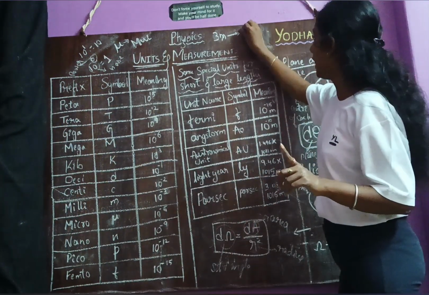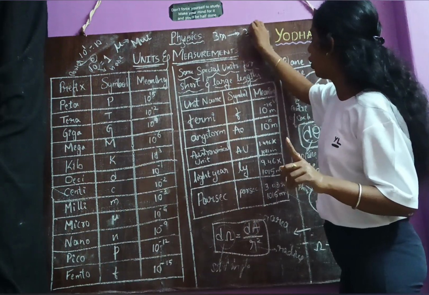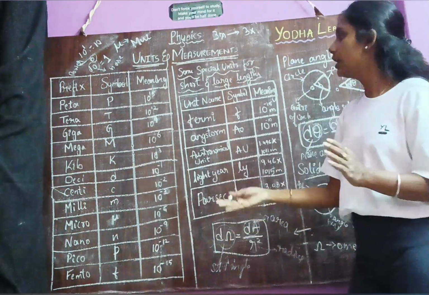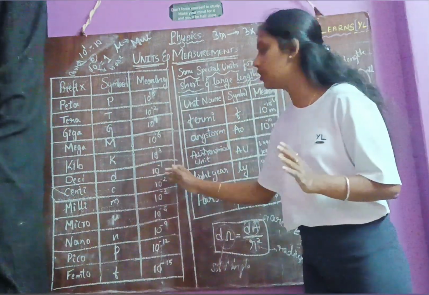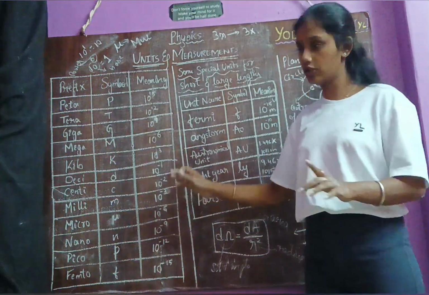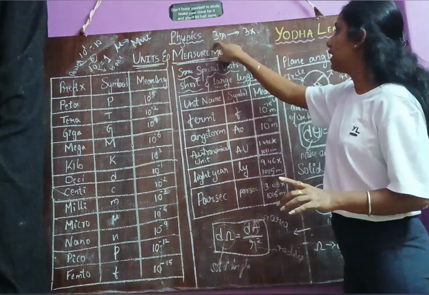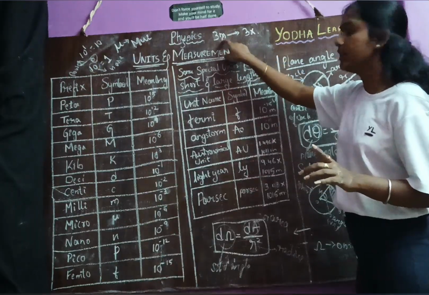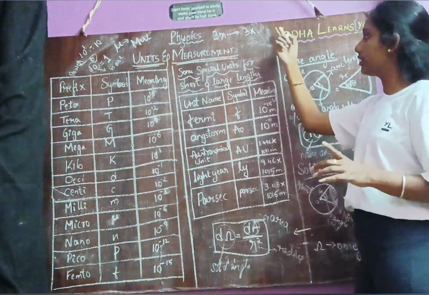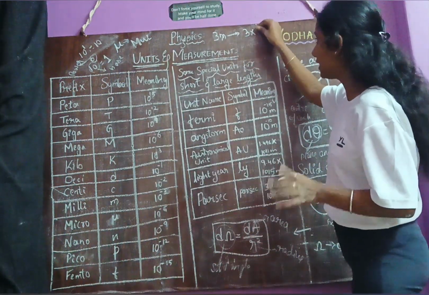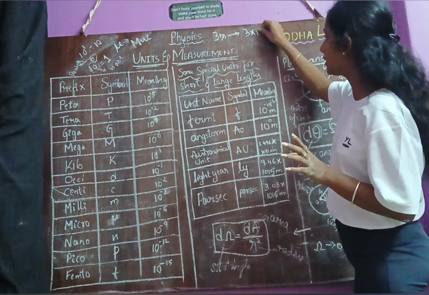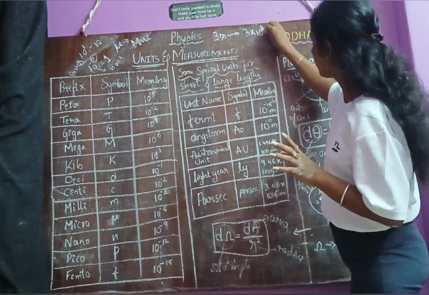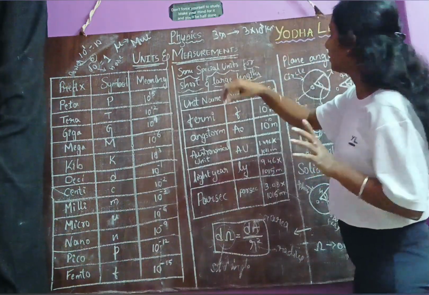Always remember, to convert from one unit to another unit, you need to multiply by the prefix of that particular unit. So here the number is 3, the numerical value. Then meter, I need to convert this meter into kilometer. So I will multiply by this prefix. What is the prefix of kilo? 10 power 3. So 3 into 10 power 3 kilometer.